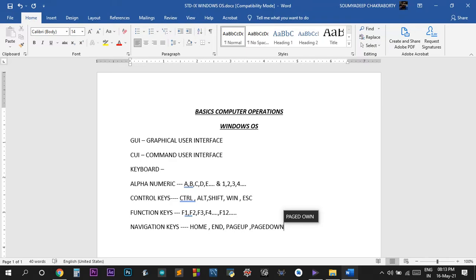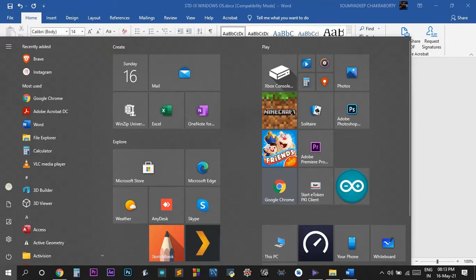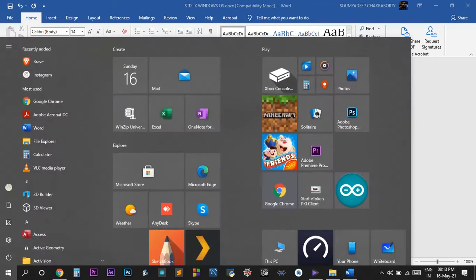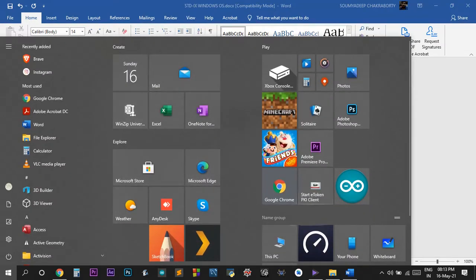Okay, now come to the main Windows operating system. We have talked much about the input devices, that is the mouse and the keyboard. Now let's come to the Windows operating system. Mainly the first is the start button. If I just hover my mouse over here, Start is appearing. If I click the start button, you will see the start menu.